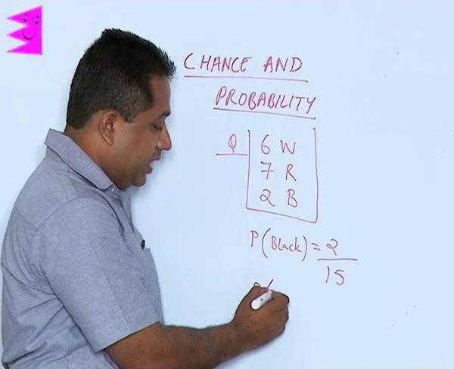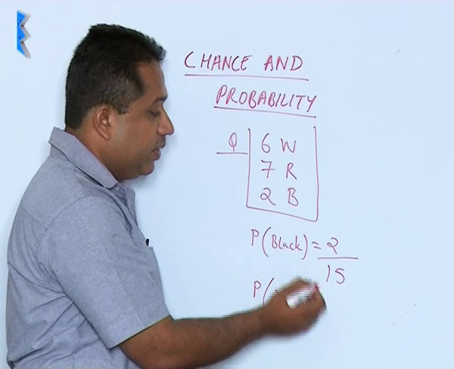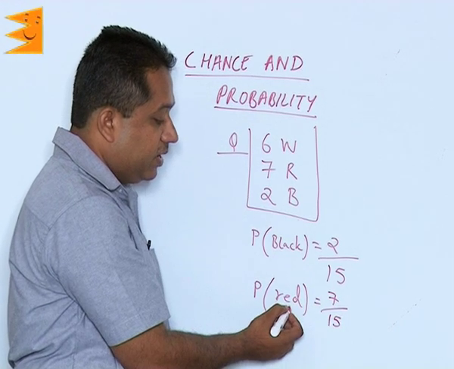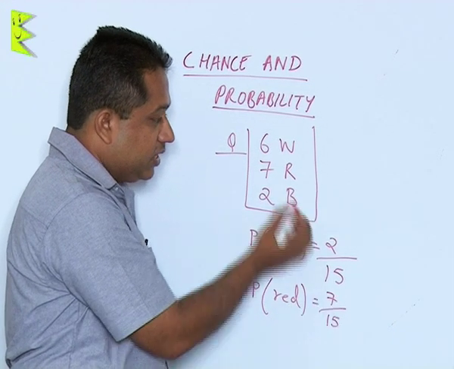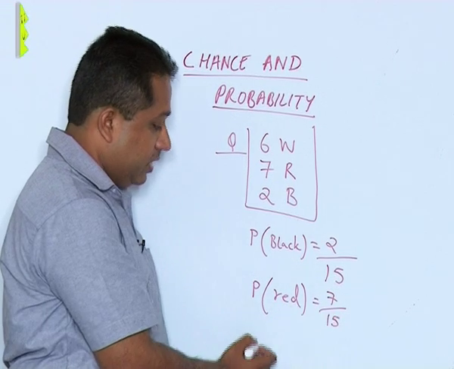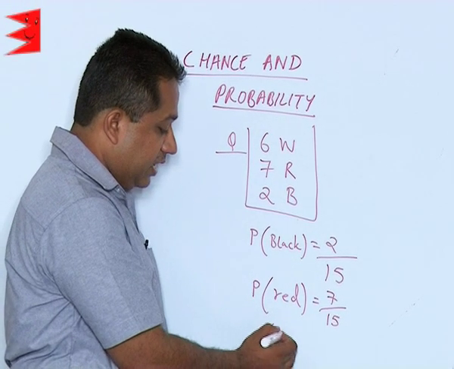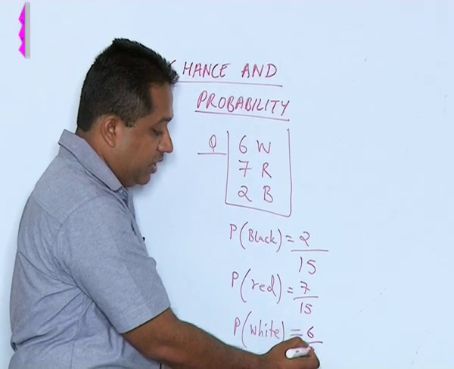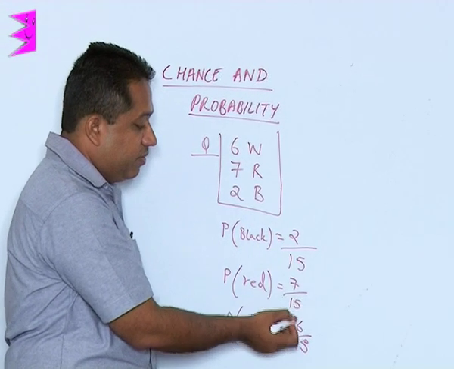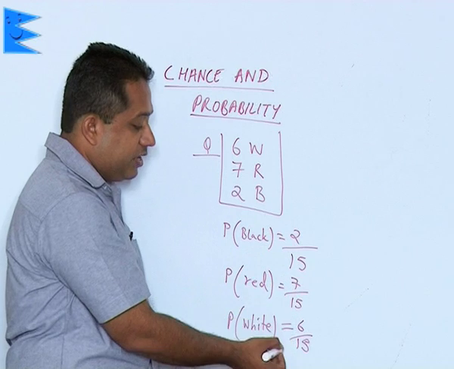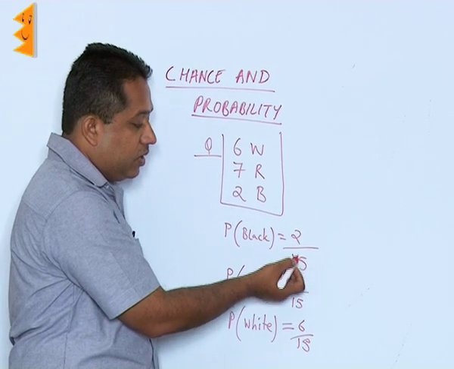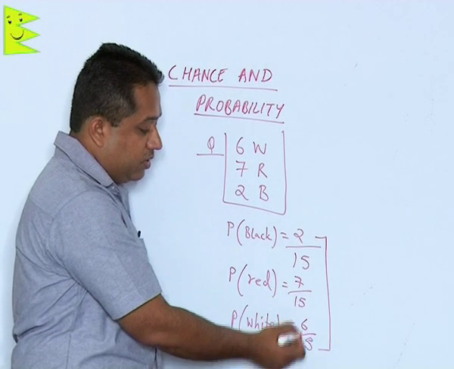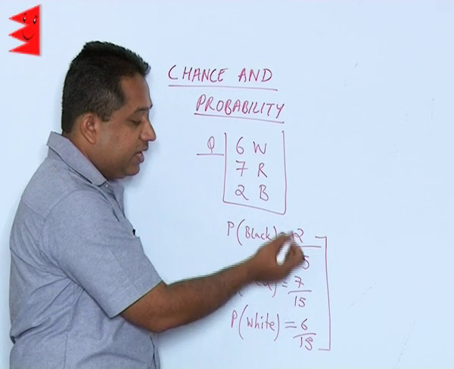What is the probability of getting a red ball? Red will be similarly 7 upon 15, because what is favorable here is 7 red. So, 7 red balls are there. So, we are writing 7 upon the total, that is 15, and similarly the probability of getting a white ball will be 6 upon 15. So, we have 2 by 15, 7 by 15 and 6 by 15. In all the cases we are observing the formula number of favorable outcomes by total outcomes, and if you add the total of these probabilities that we have got, you will find that they will add up to 1.